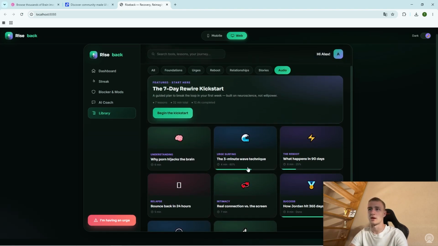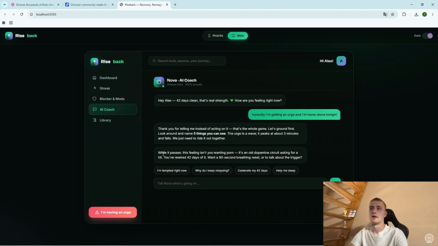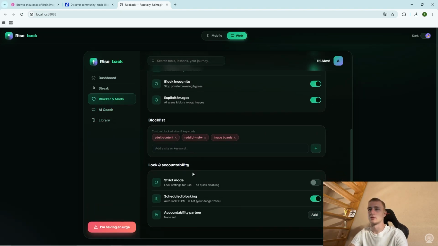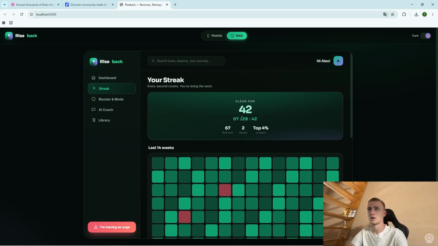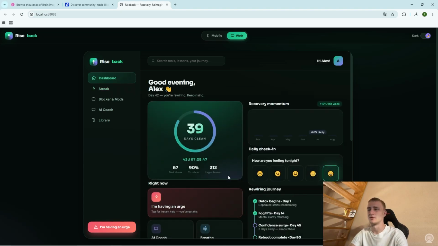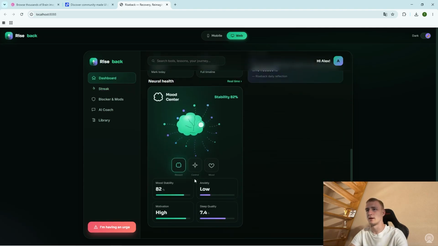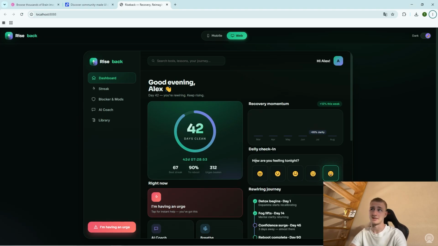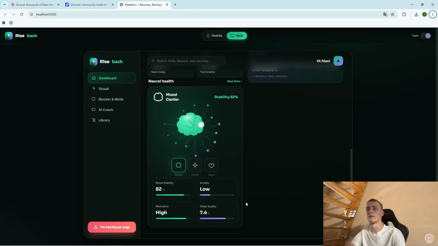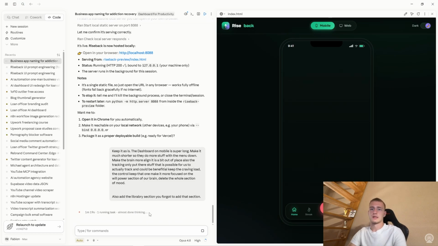Yeah, I like the UI of this. We also can track what we've already read and where we are. That's pretty cool. AI coach is the same, blocker modes are the same, streak is the same. Clean for, yeah, I wouldn't really say clean, that's pretty aggressive to say, but other than that, it's pretty nice. I mean, when you look at this, it's an amazing UI, right, for the web. Okay, so let's give it another few seconds and I will come back to you once it's done.